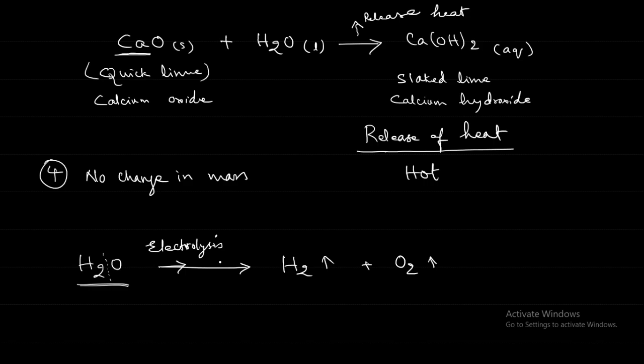Next, page number 22, chemical change. Chemical change is a permanent change in which an entirely new substance is formed, with different properties. It is a permanent and irreversible change.